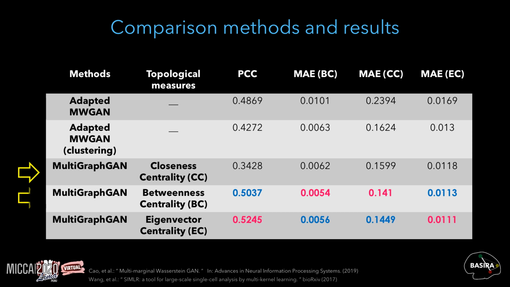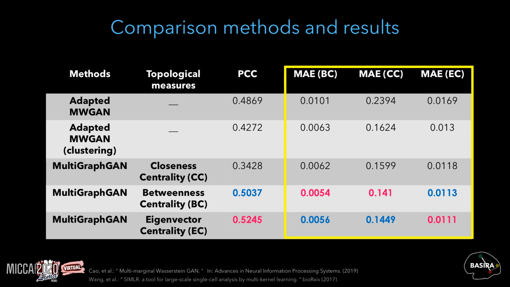And the 3 ablated versions are mainly our MultiGraphGAN models learned using 3 different centrality measures: closeness, betweenness, and eigenvector centrality. We report for each of these 5 methods the Pearson correlation coefficient between the ground truth and predicted graphs, and the mean absolute error between the ground truth centrality scores and the predicted ones.